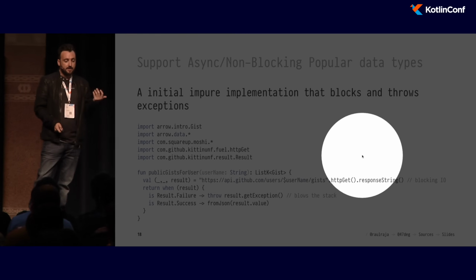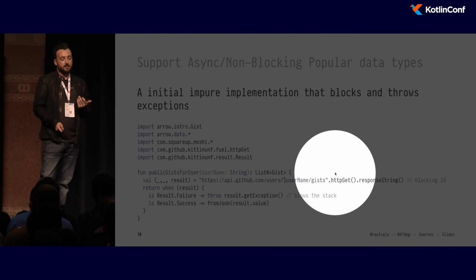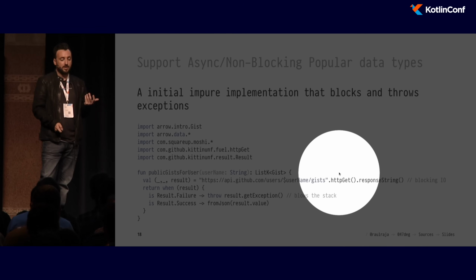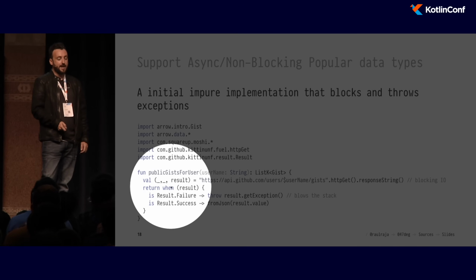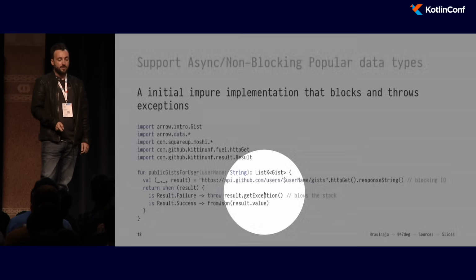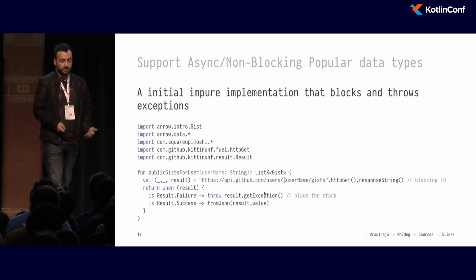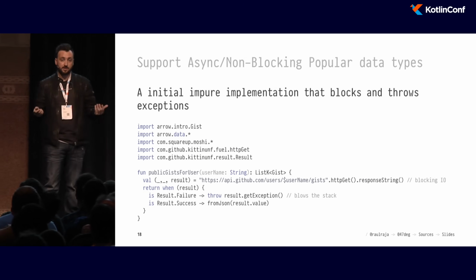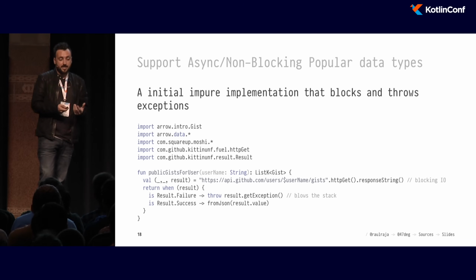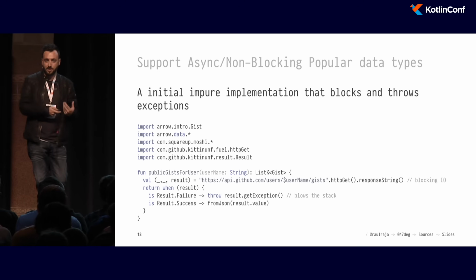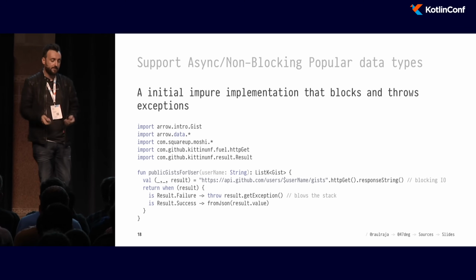You guys can see here that there's a GET request to the network. This request is actually blocking, so that's not something we want in our library. And then you can see also that whenever we get the result back, we might throw an exception, because the return type that we're using is just a list of Gist. Therefore, there's no way to encapsulate inside a list that this is an exception. So the only option we have at this point is to throw it.